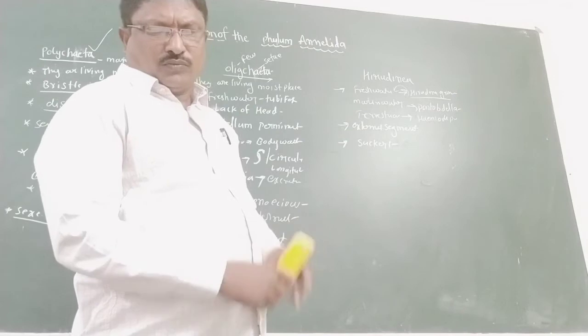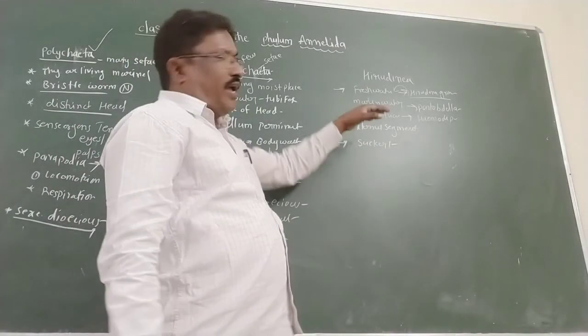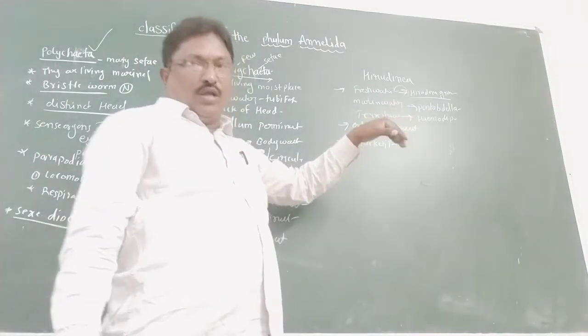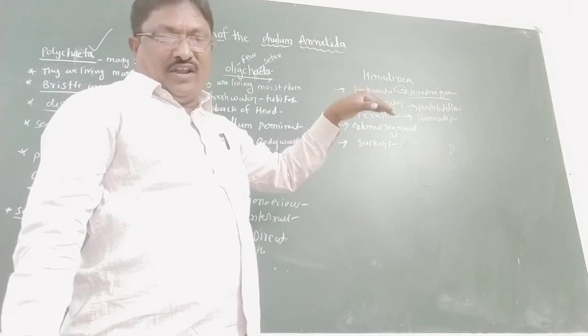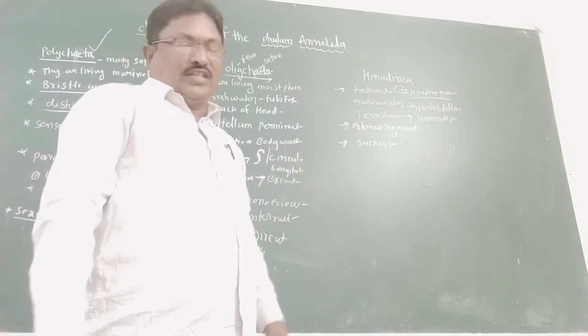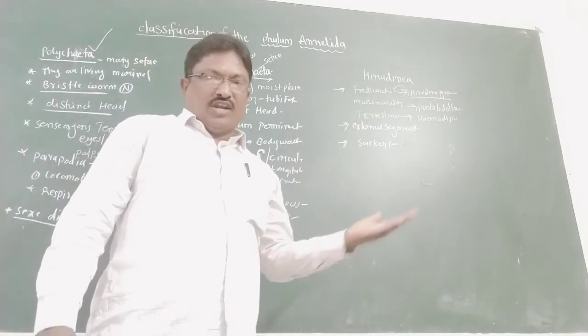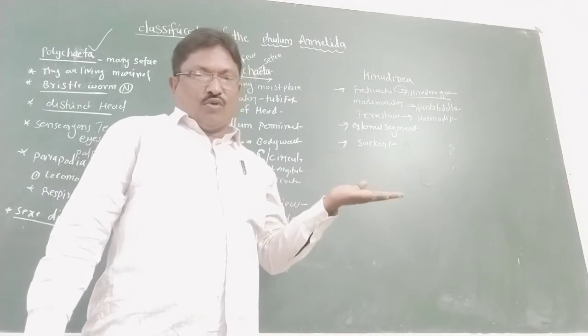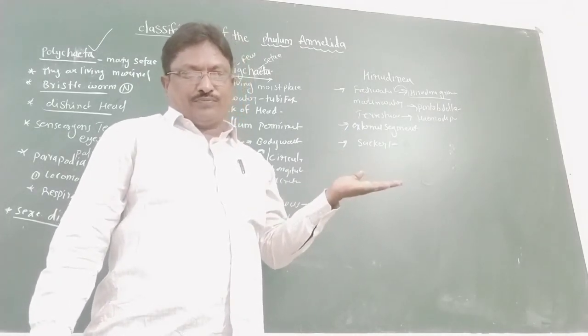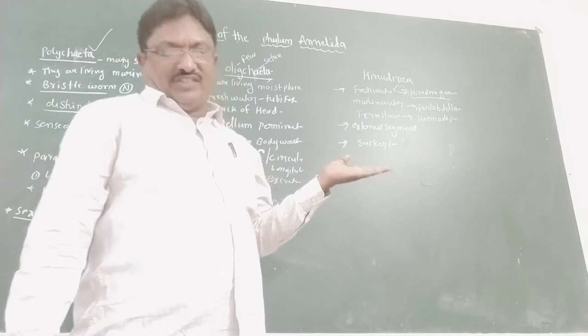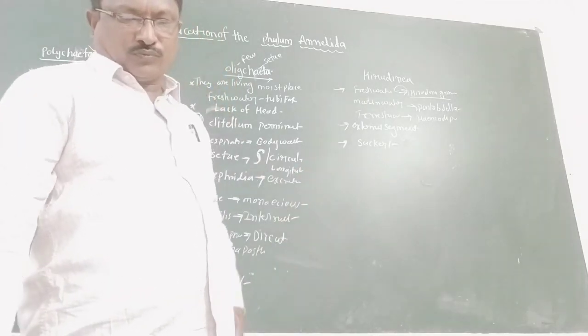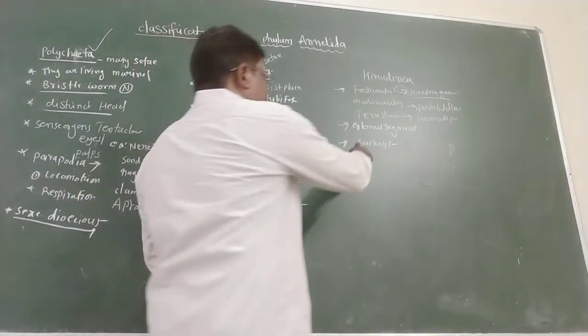Hirudinea have a dorso-ventrally flattened body, like the leech. Suckers are the locomotor organs.